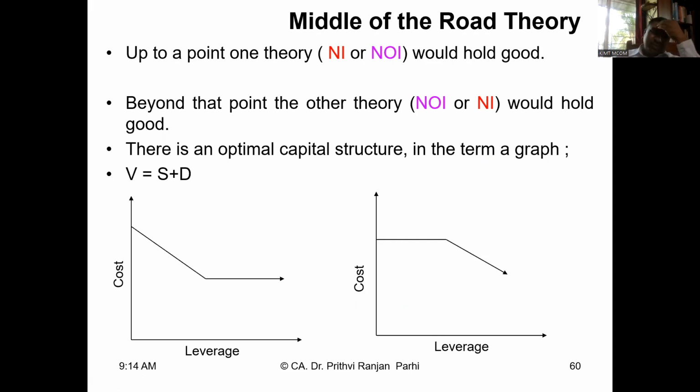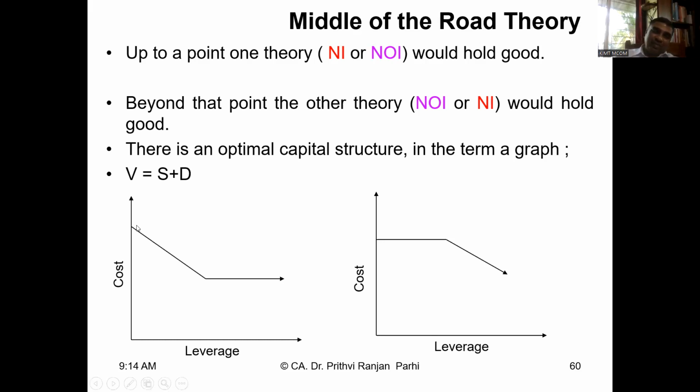Okay. So the middle of the road theory says up to a point, either net income theory or net operating income theory holds good. Beyond that point, the other theory, that is NOI theory or NI theory, would hold good. That means net income theory says that overall cost can go down. Net operating income theory says overall cost will not go down, it will be constant.